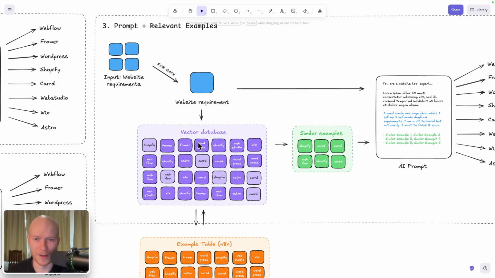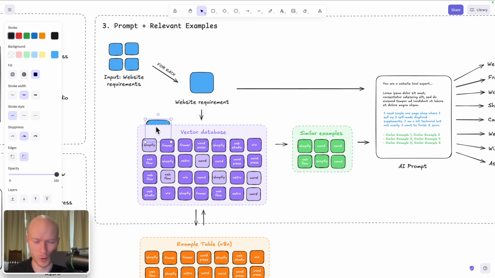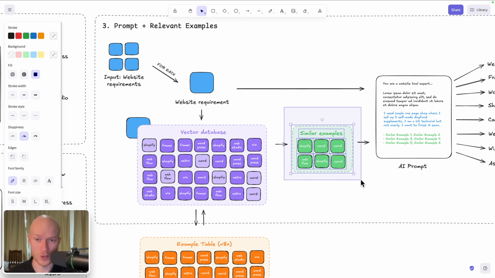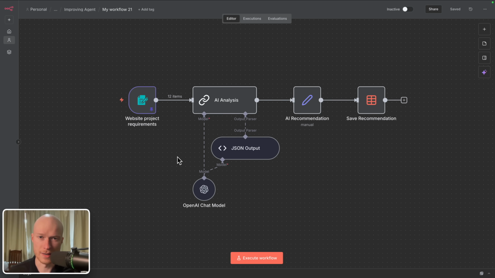So with a vector database, we can send some input, or in our case, some requirements, and then it can perform a similarity search based on all examples and only return us the most relevant, the most similar ones to our input. Okay, so to synchronize our examples table with the vector database, I'm going to click here on plus